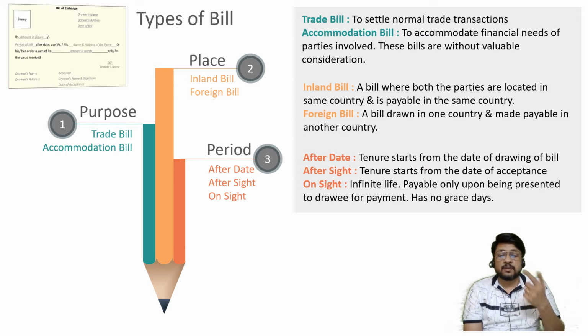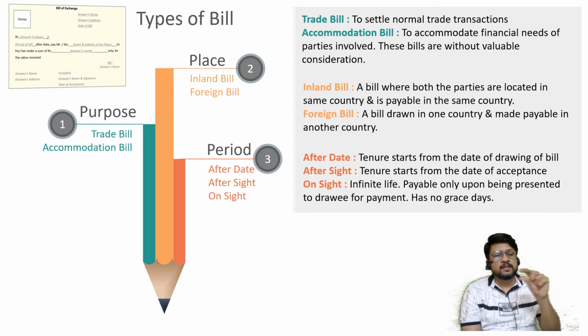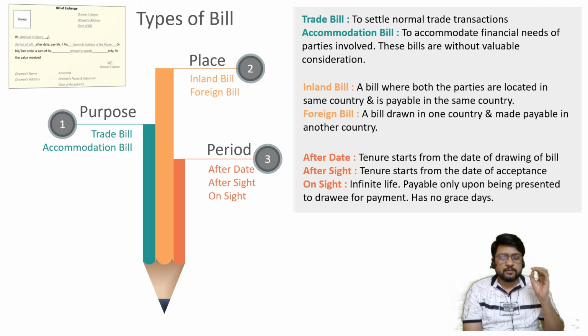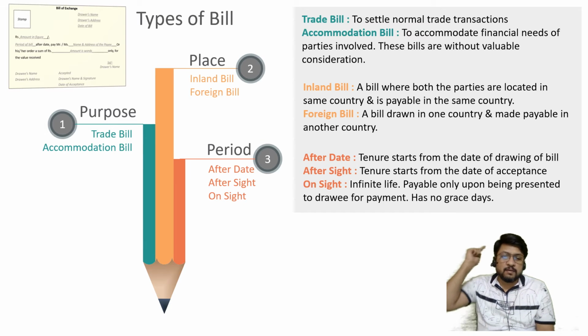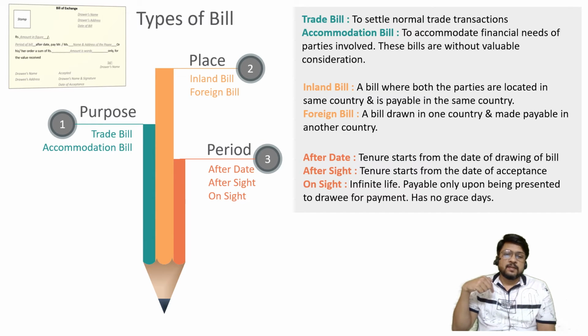In fact, if you have seen your currency note, then you will understand what I am speaking. A currency note is also having infinite life, in which it is mentioned, I promise to pay the bearer a sum of rupees so and so. So actually speaking, when you are giving a 100 rupee note to somebody else, in reality you are not giving money to that person, but you are giving him the promise given to you by the governor of RBI that if demanded he will pay 100 rupees.